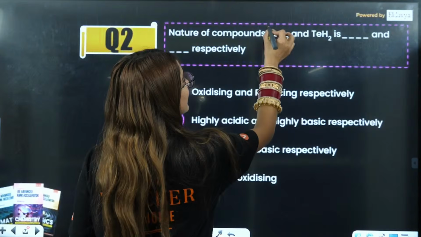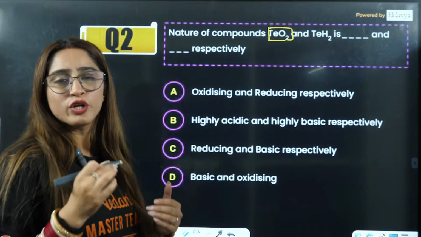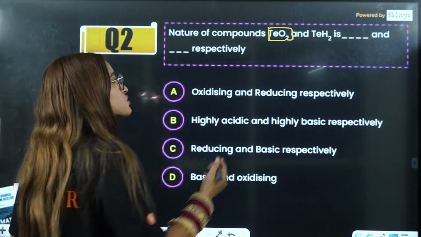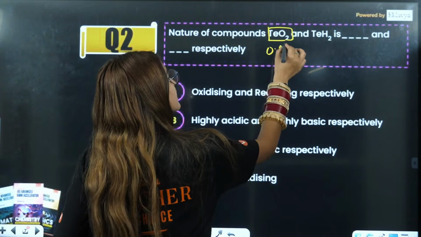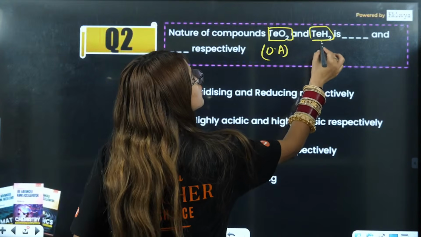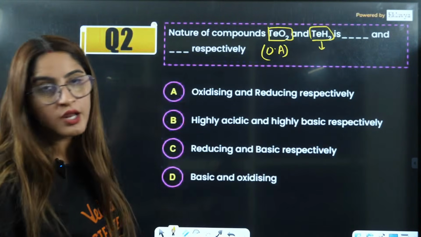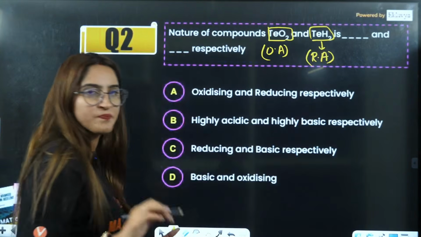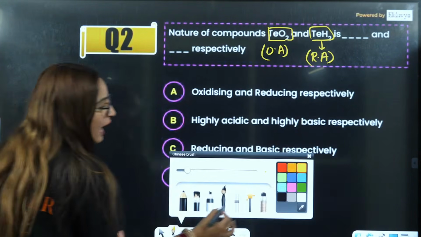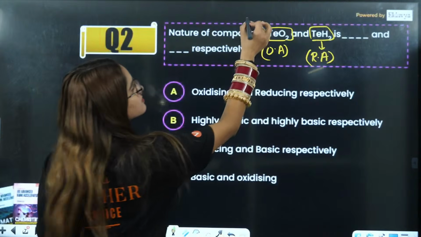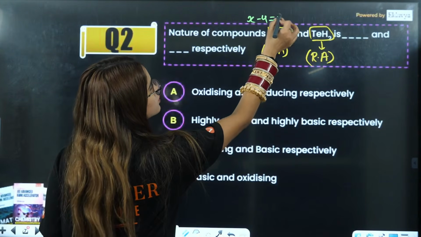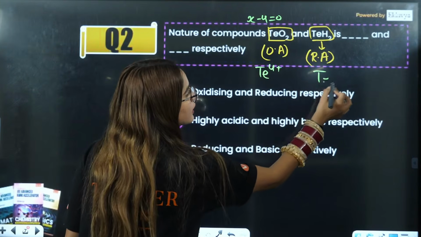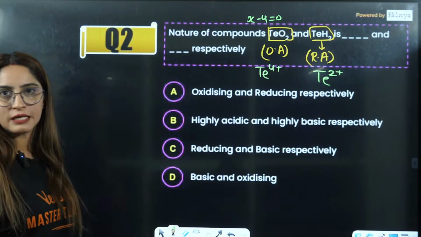One is TeO2 has oxygen, so it can give oxygen to someone. That is why it can behave as an oxidizing agent. TeH2 has hydrogen, so it can give hydrogen to someone, so it can behave as a reducing agent. That is directly how to know this. Otherwise, if you calculate the oxidation state here, this is X minus 4 equals 0. So here Te is in plus 4 oxidation state. Here Te is in plus 2 oxidation state.